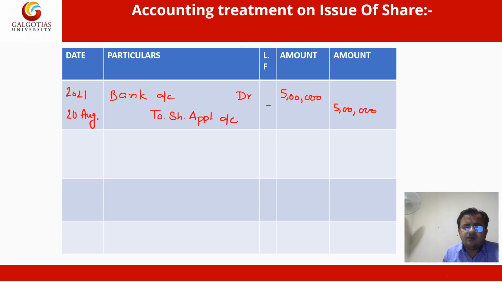After that, we receive the application money and then we transfer this application money to share capital account.